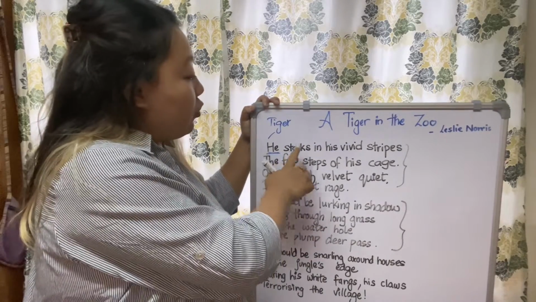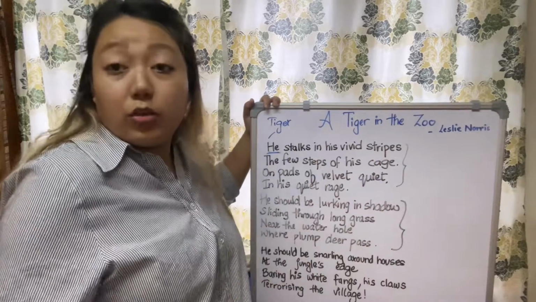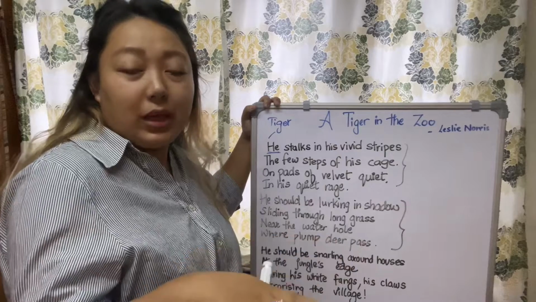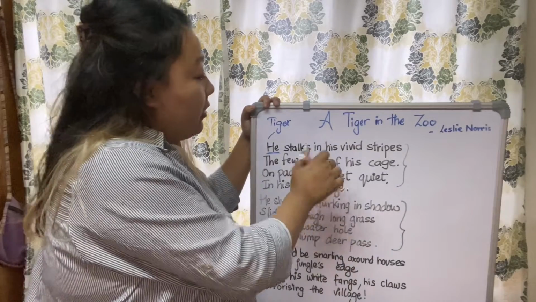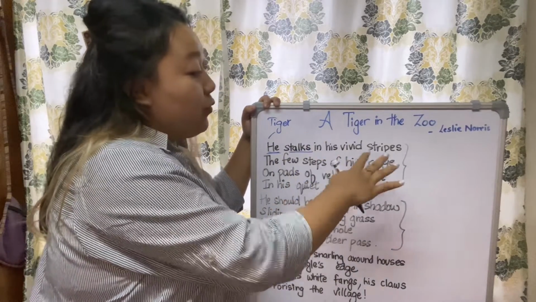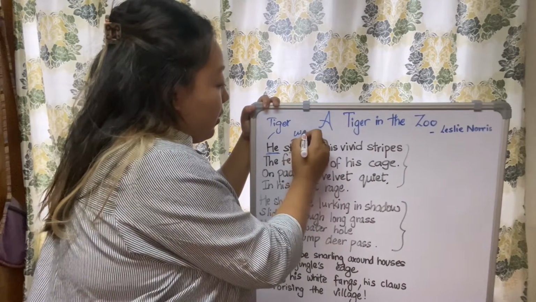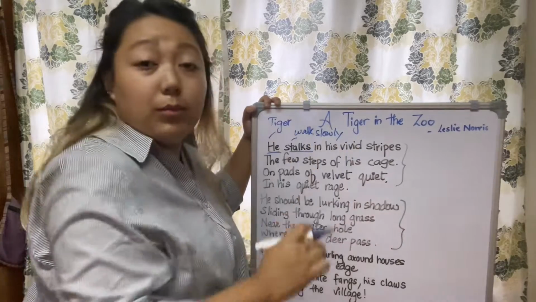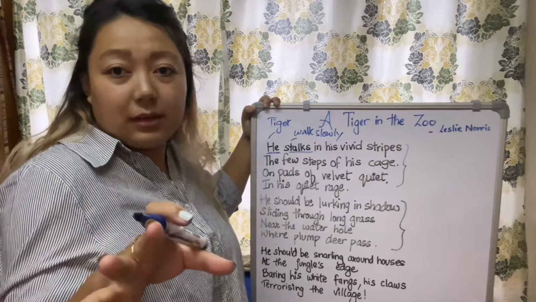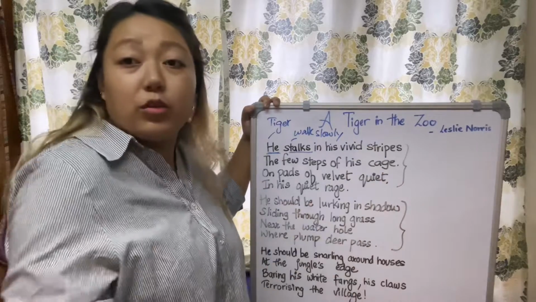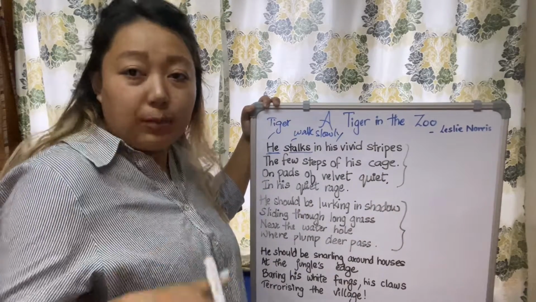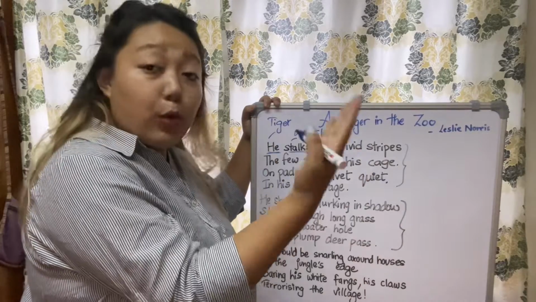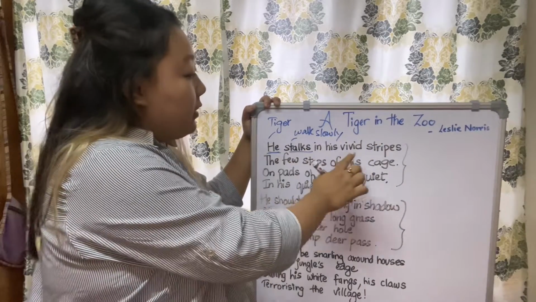And he stalks in his vivid stripes. Here stalks means he is slowly walking without making any noise in his vivid stripes. Vivid means very bright, and stripes, usually a tiger has orange stripes on his body. So that is what is being referred to here by the poet. So he stalks in his vivid stripes.